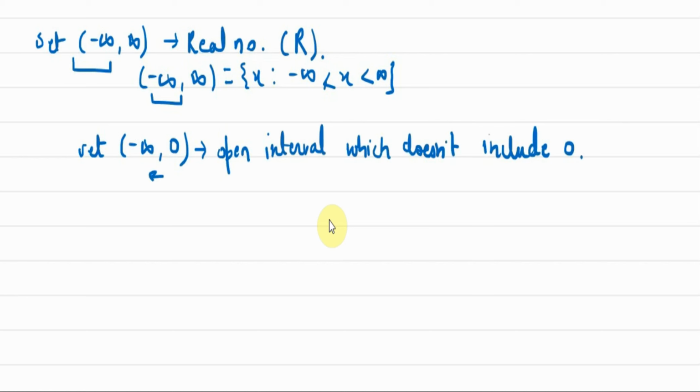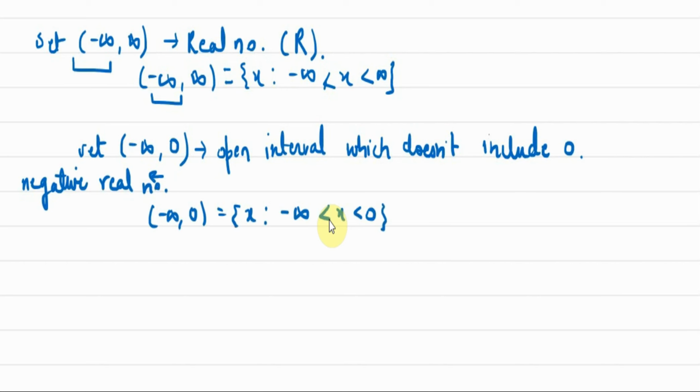That means it is covering all the negative real numbers. So the set (minus infinity, 0) will have the elements x such that x lies between minus infinity and 0. So obviously these are negative real numbers.